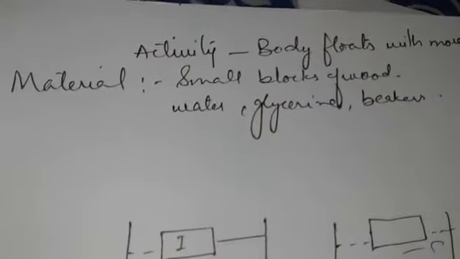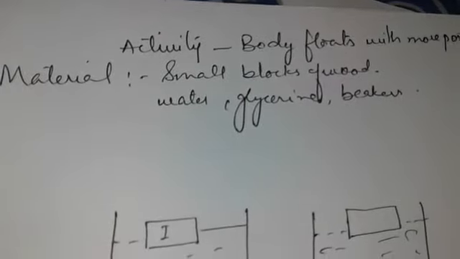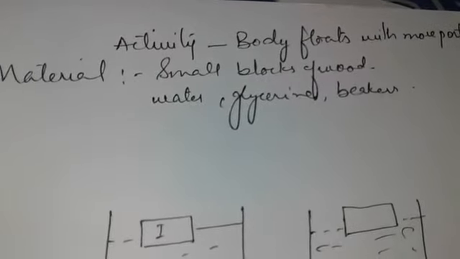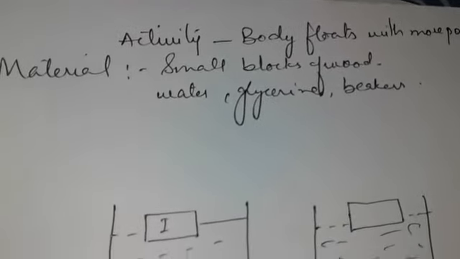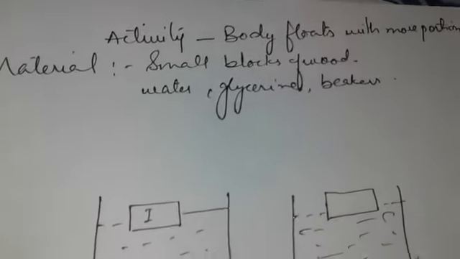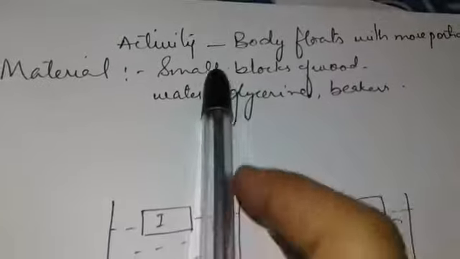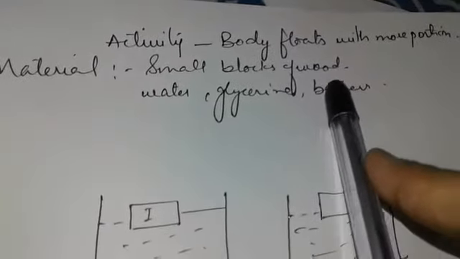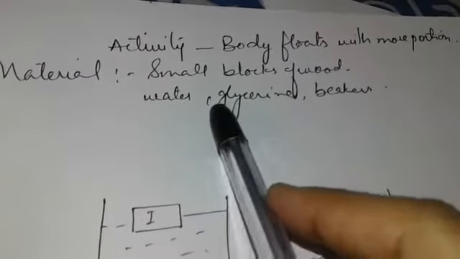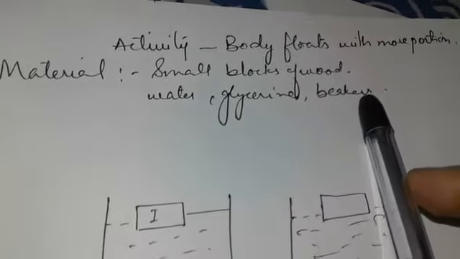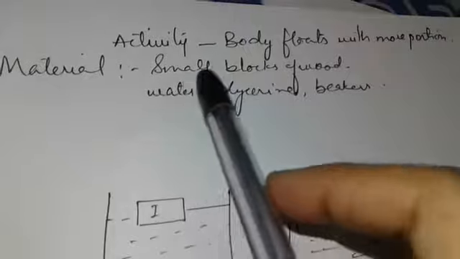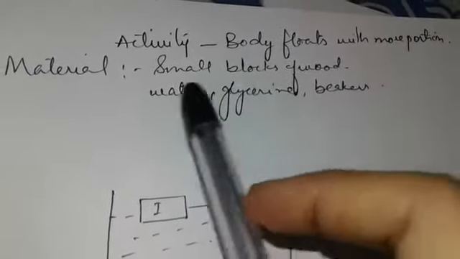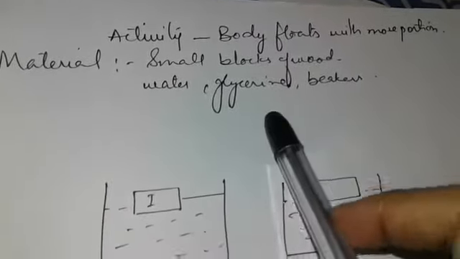By an activity, we can prove that a body floats with more of its portion outside the surface of a liquid of more density. For this, our material requirements are two identical small blocks of wood, water, glycerine, and two similar beakers. For this, we have to mark 1 and 2 on the wooden blocks and take water in beaker A and take glycerine in beaker B.